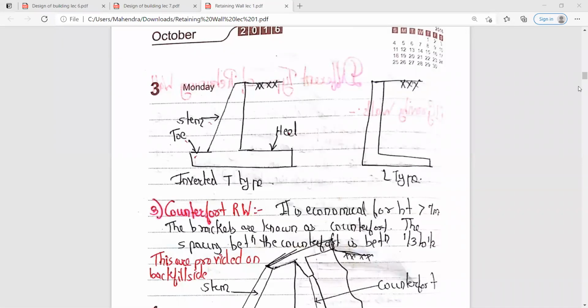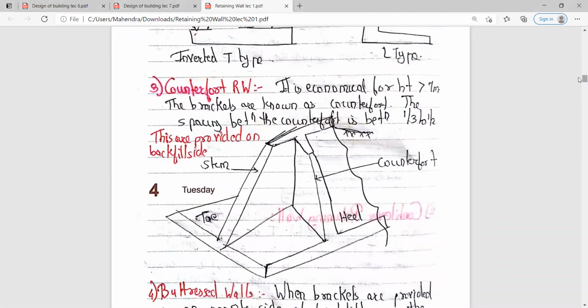Then counterfort retaining wall. So counterfort, as you can see here, this part is your stem, this is your counterfort, this one is toe, and this one is heel. So it is economical for height greater than 6 or 7 meters. And these brackets over here are known as the counterfort.